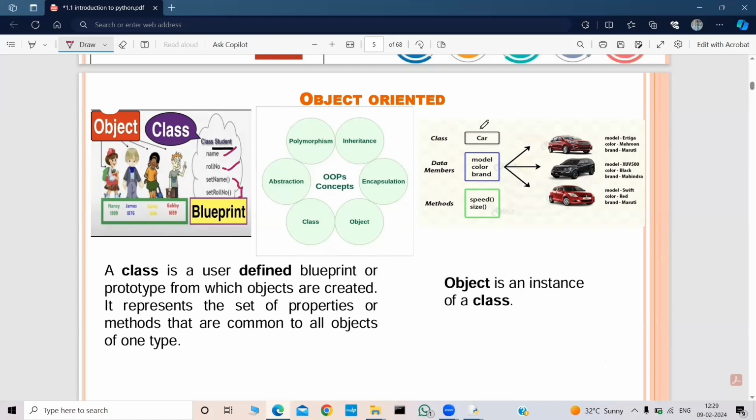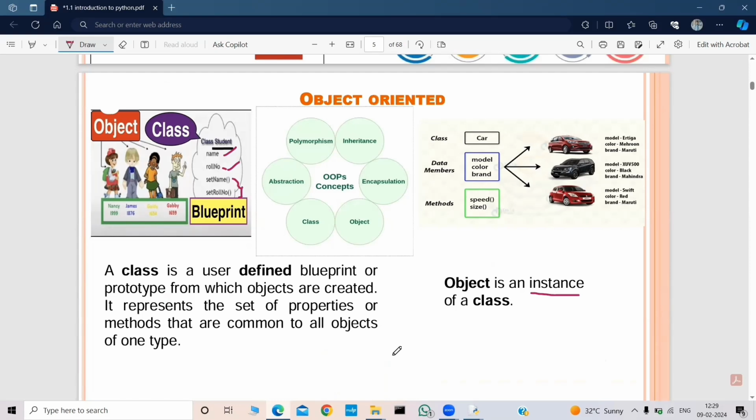Similarly, here is another example. A car is a class, and it has model, color, and brand as the variables, and speed and size as the methods. Here the model, color, and brand are different for different cars. And an object is an instance of a class. What is meant by an instance? Instance means it's a kind of child. An object is an instance of a class which comes from the class. These objects come from the class.